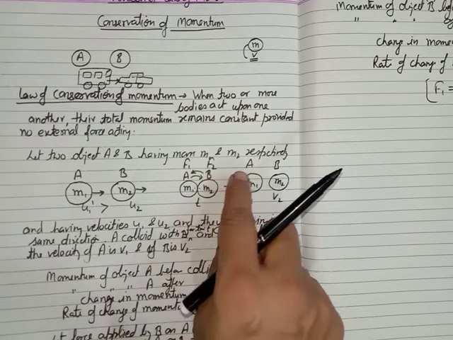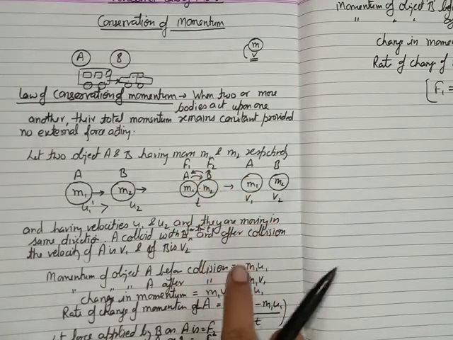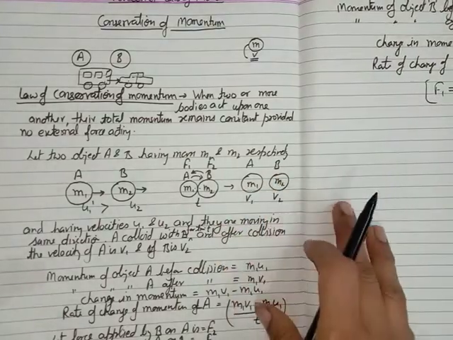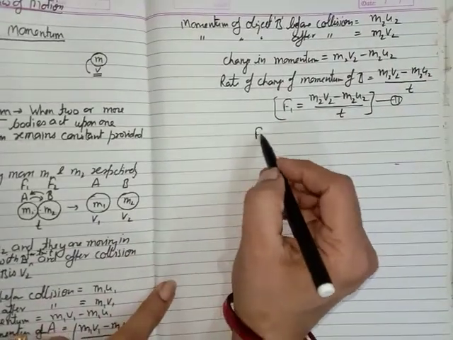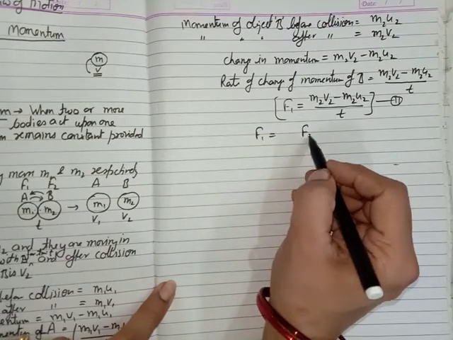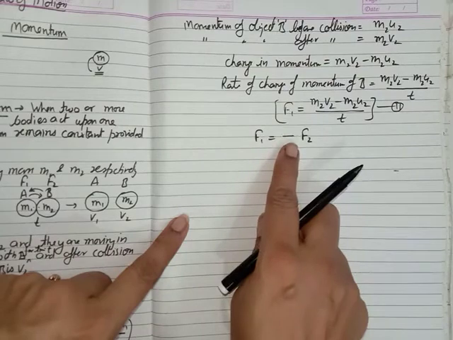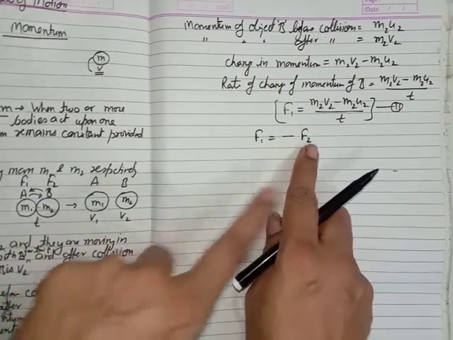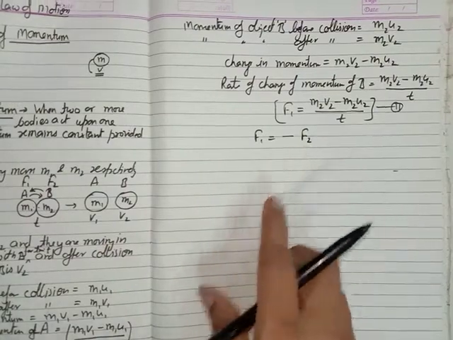And since we know that force is a vector quantity, if we are representing F1, we can write F1 is equal to F2. But what is the condition here? In opposite direction. So this sign shows that the direction of the force is opposite to this one. And we can write the value of F1 and F2.